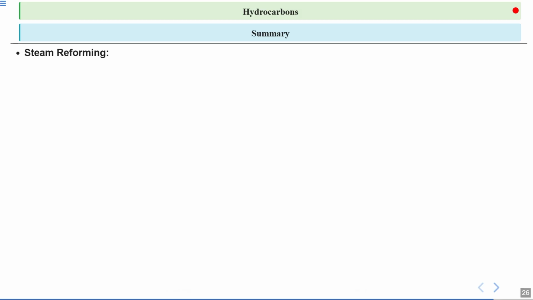Lastly, we talked about two more processes. The first one is steam reforming, where we have this chemical equation in which methane reacts with steam to form carbon monoxide and hydrogen gas. This is an important industrial process for producing hydrogen gas. Here, nickel is used as a catalyst and it speeds up the reaction without being consumed in the process.